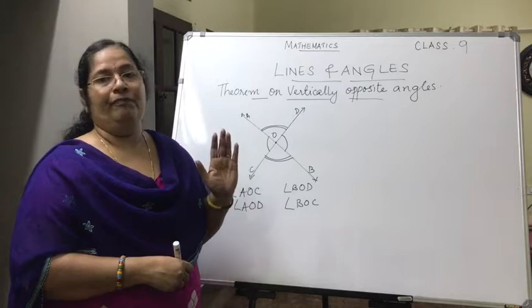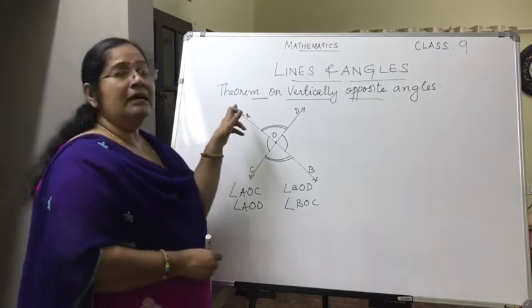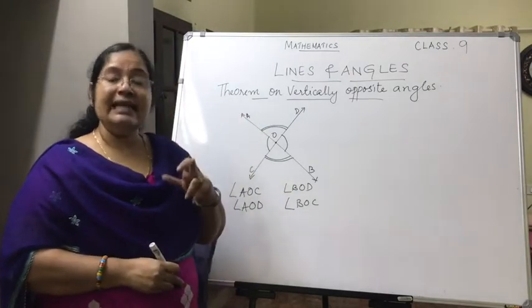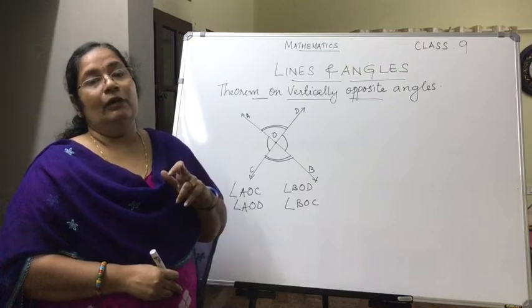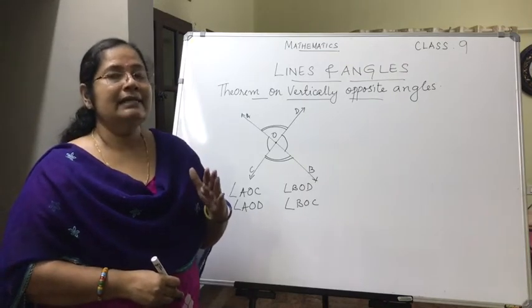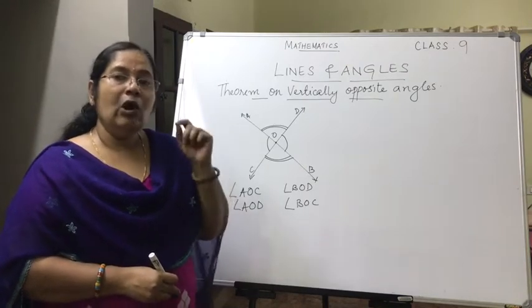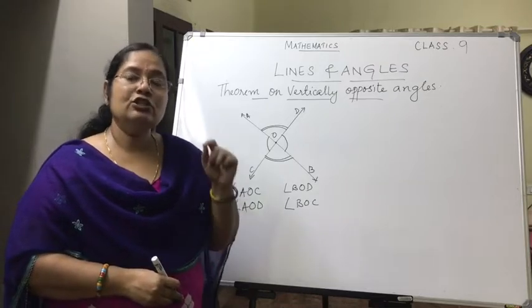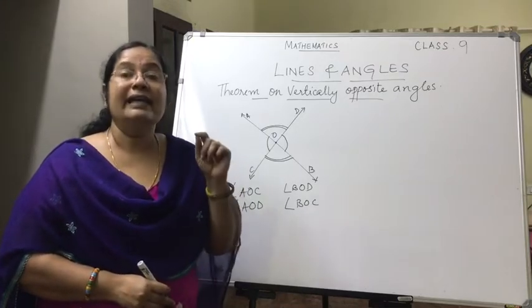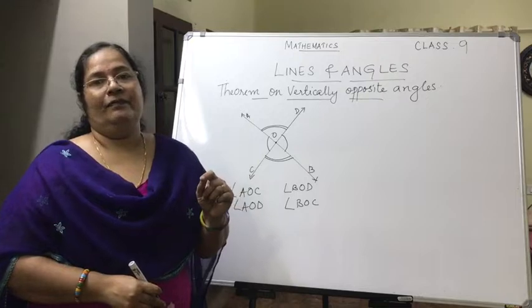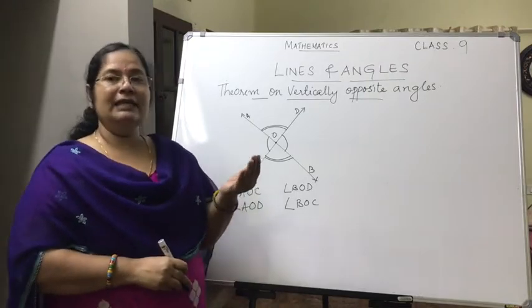Now the theorem on vertically opposite angles states that when two lines intersect, the vertically opposite angles so formed are equal. So what is the theorem on vertically opposite angles?